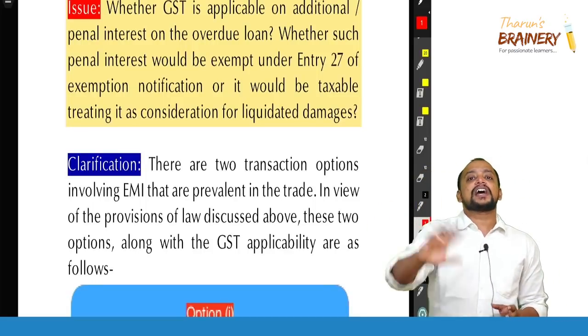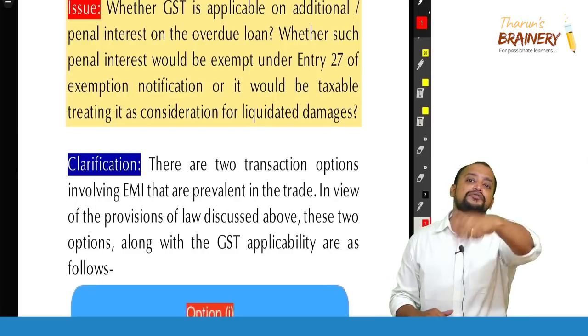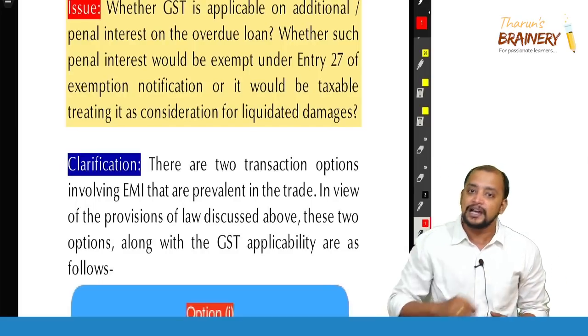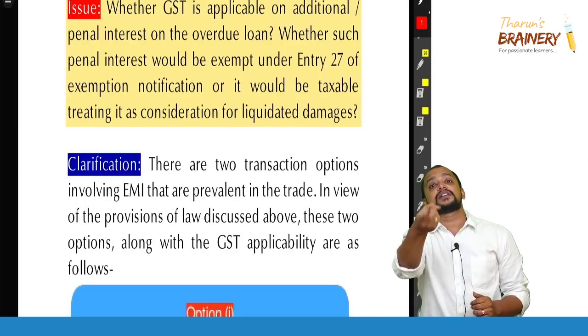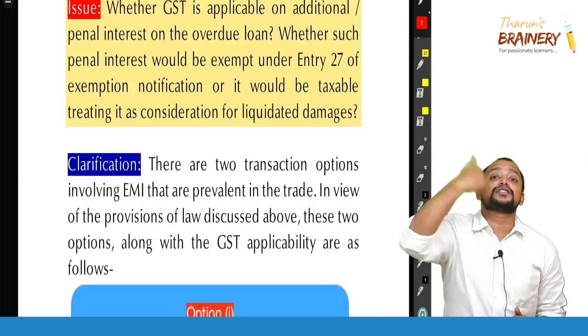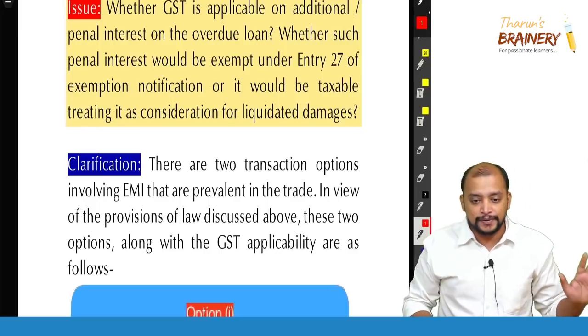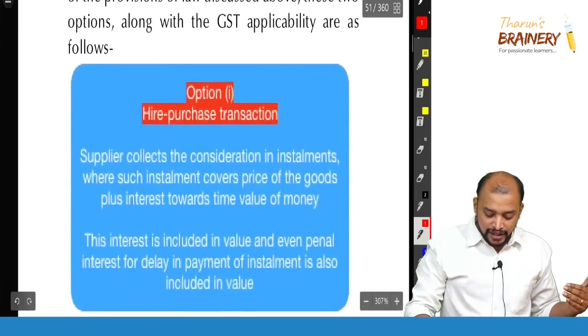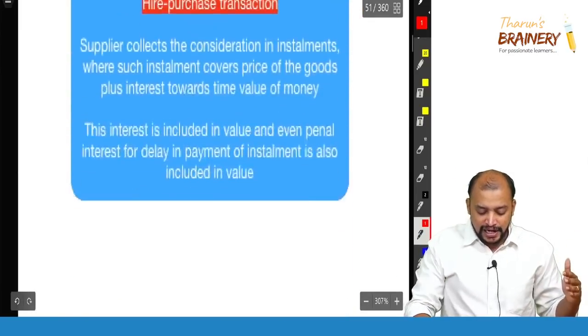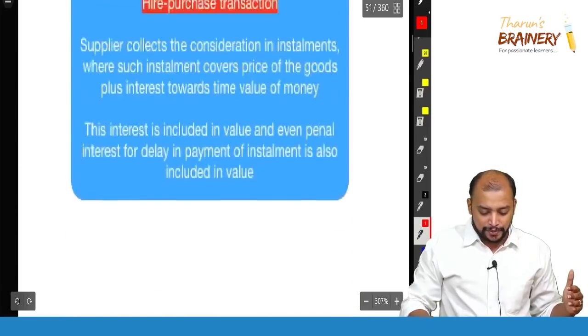Now, in case of hire purchase financing, say through Bajaj Finance, if you are not paying the 20,000 rupees EMI, Bajaj Finance will be collecting some penal interest from you. That penal interest is also exempted. So that is this issue and the clarification. Okay, so this is the issue related to option 1 and option 2.